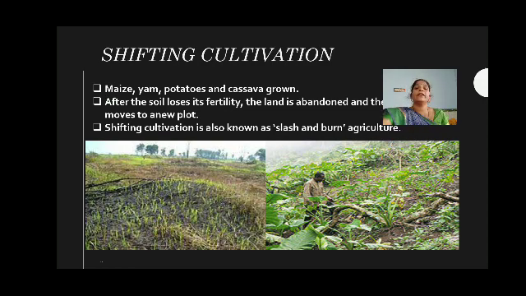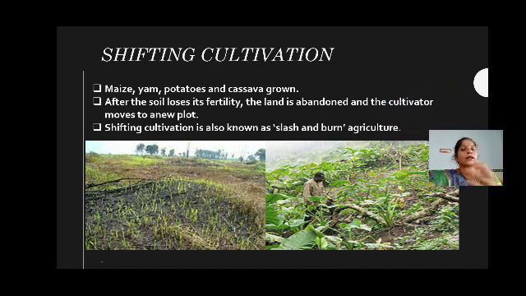So most probably this shifting cultivation is practiced in the South African areas. Okay, so it is only the thick forest nowadays cleared for the agricultural purpose. Then after the soil loses its fertility, the land is abandoned and the cultivator moves to a new plot.